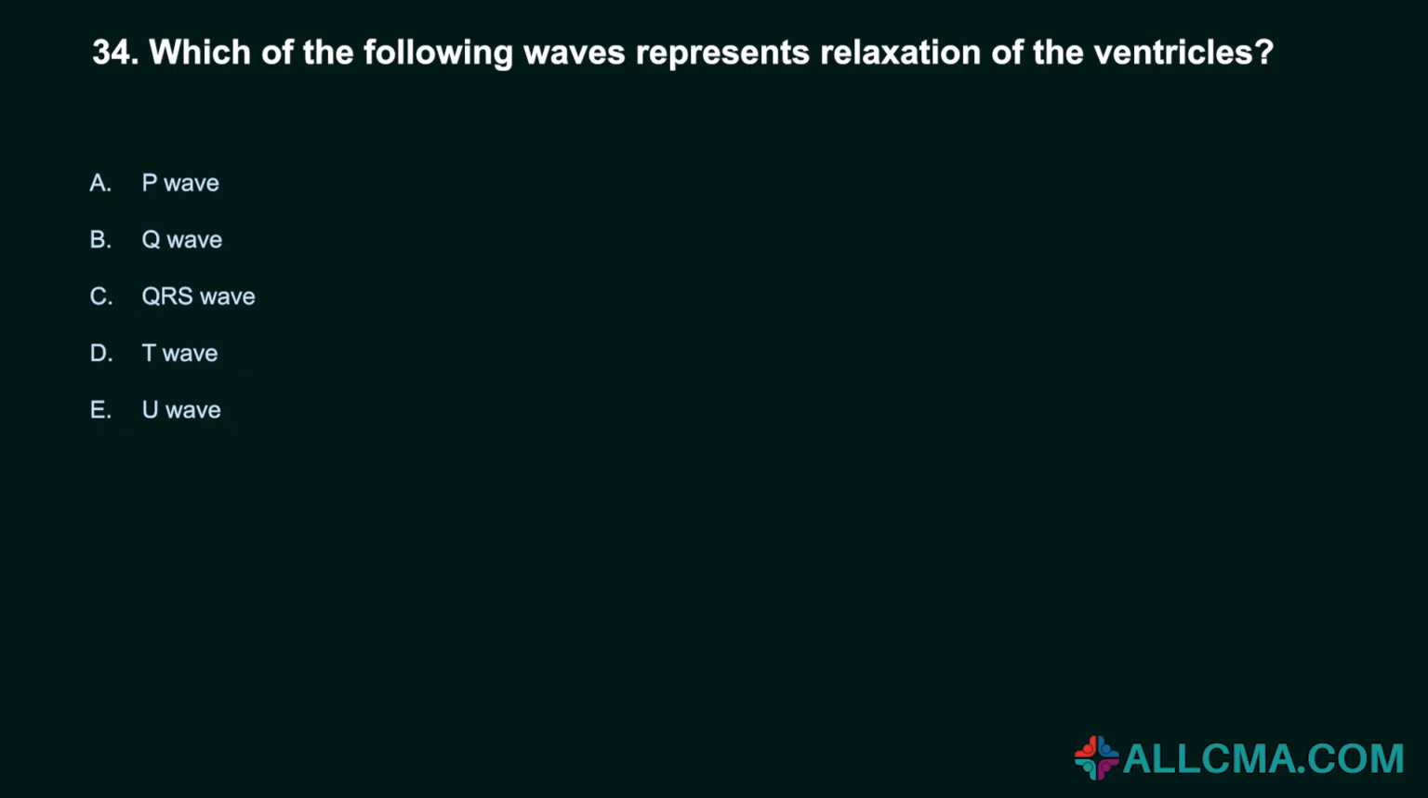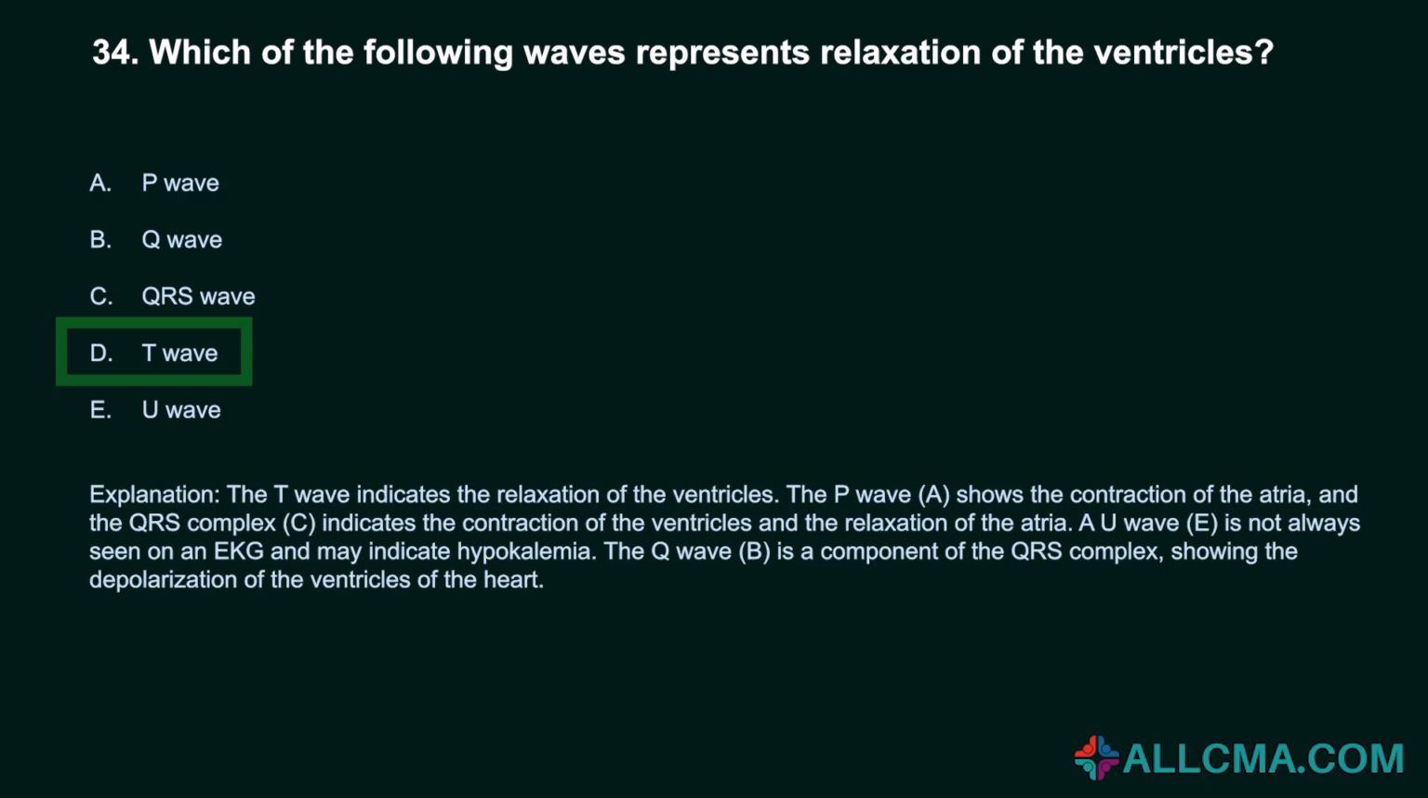34. Which of the following waves represents relaxation of the ventricles? A. P wave. B. Q wave. C. QRS wave. D. T wave. E. U wave. Correct answer, D. T wave. The T wave indicates the relaxation of the ventricles.